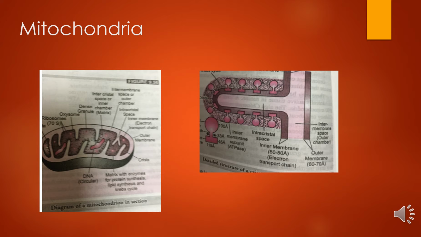You have studied about aerobic respiration and anaerobic respiration. So in aerobic respiration, the glucose molecules are converted into pyruvic acid in the cytoplasm, and then pyruvic acid gets converted into carbon dioxide and water in the organelle mitochondria. So these are present very large in number in the aerobic organisms.